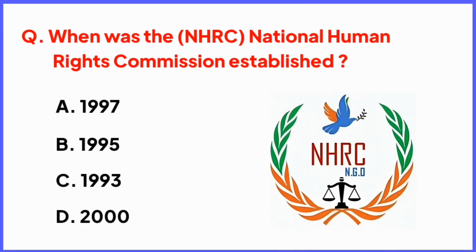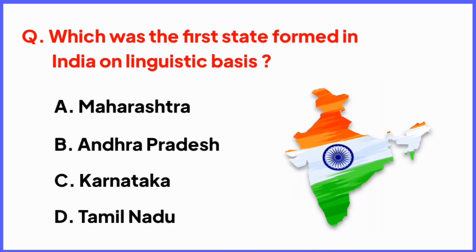When was the NHRC, National Human Rights Commission, established? Right answer is option C, in 1993. Yes friends, the National Human Rights Commission NHRC was established in the year 1993 in India. Which was the first state formed in India on linguistic basis? Right answer is option B, Andhra Pradesh. Yes friends, Andhra Pradesh was the first state in India to form on the basis of linguistic basis.